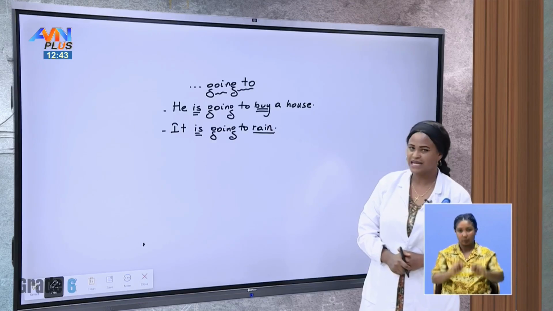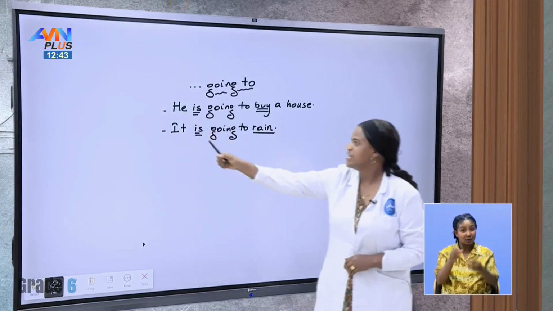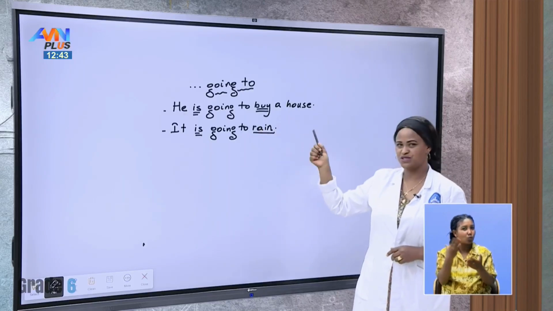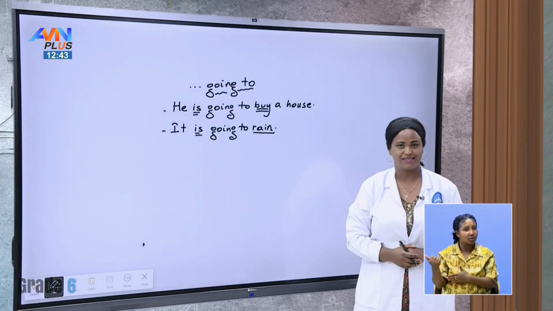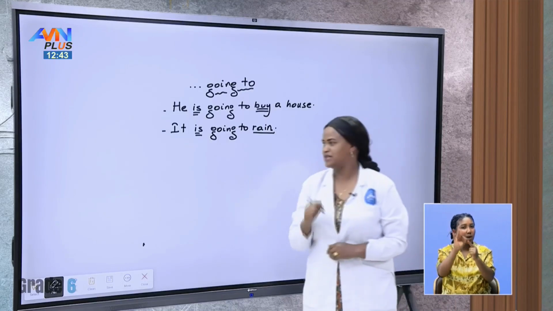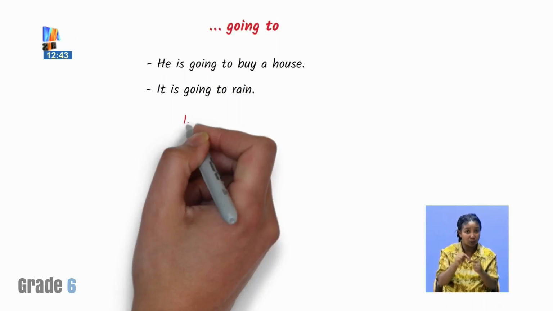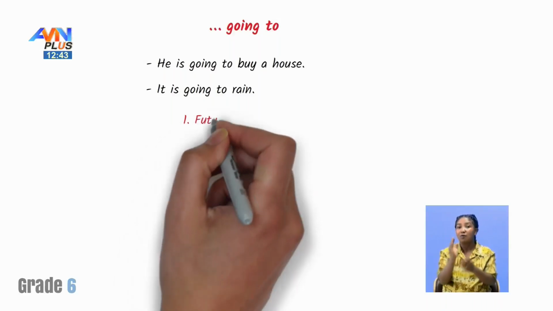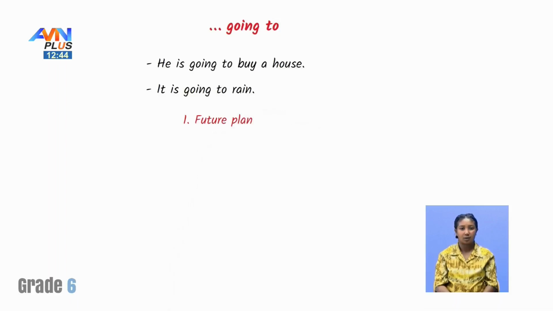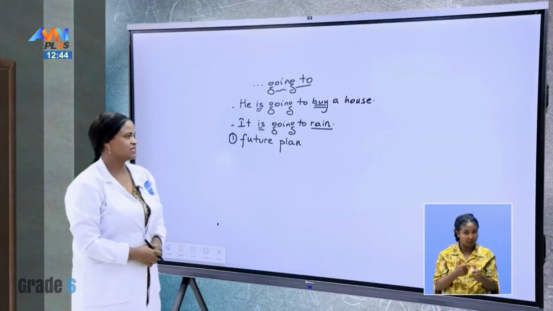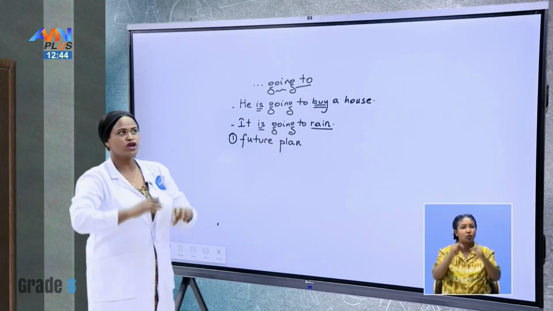Okay. Yes, the difference here is, on the first one, if you see the sentence, he is going to buy a house. What kind of future is it? It is a plan. Yes, it is a plan. So, the first use of going to is, 1, to express future plan. This is 1. Yes? Another, look. It is going to rain. Now I am talking about the future.